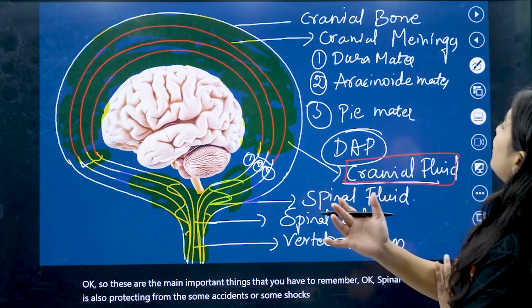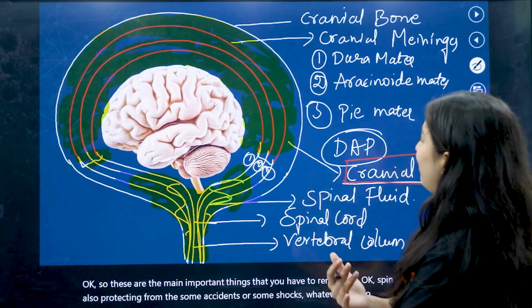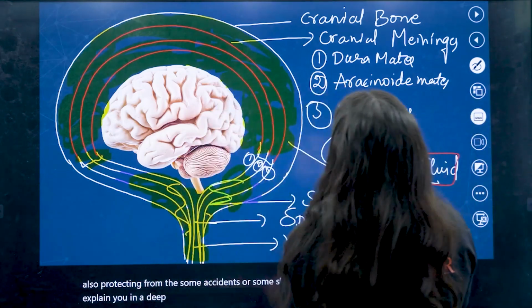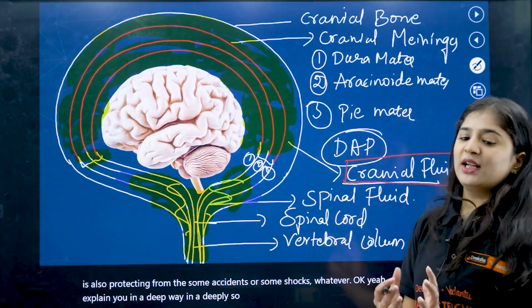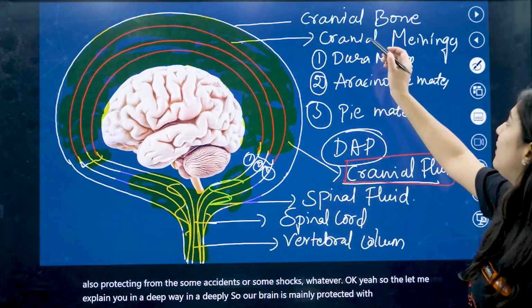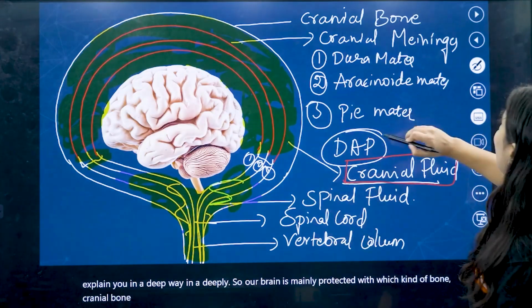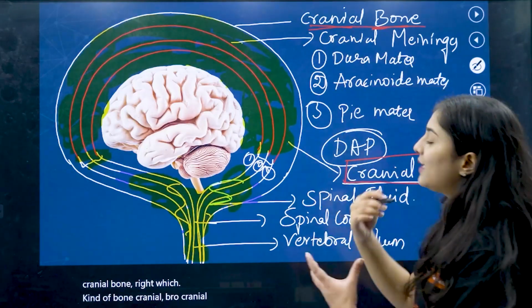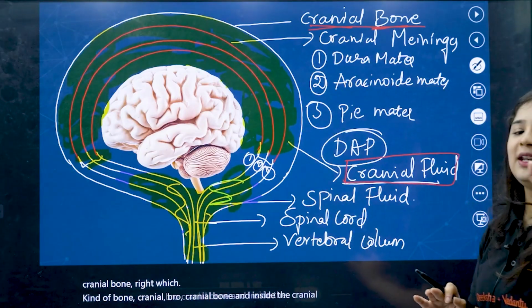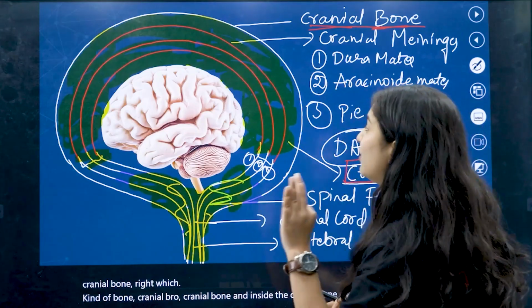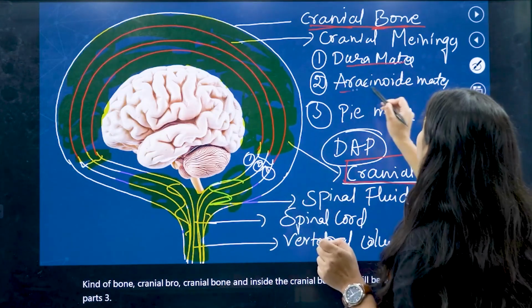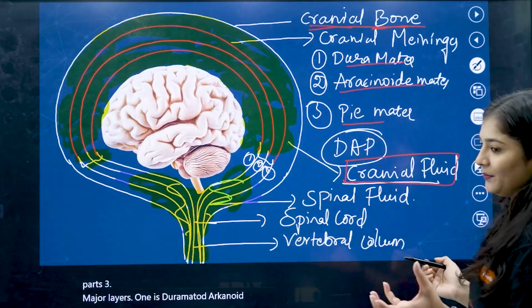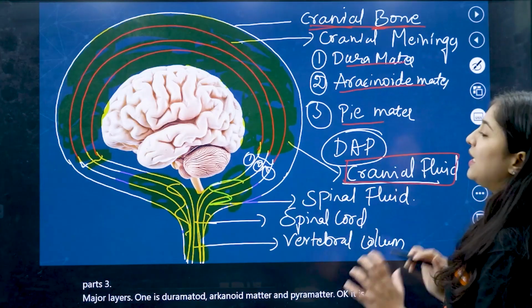Let me explain in more depth. Our brain is mainly protected with which kind of bone? The cranial bone, right? And inside the cranial bone you will see three major layers: dura mater, arachnoid mater and pia mater. You can remember them as DAP.